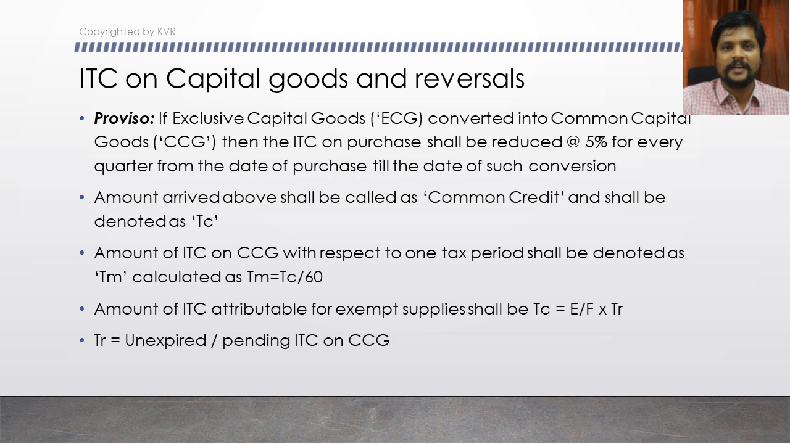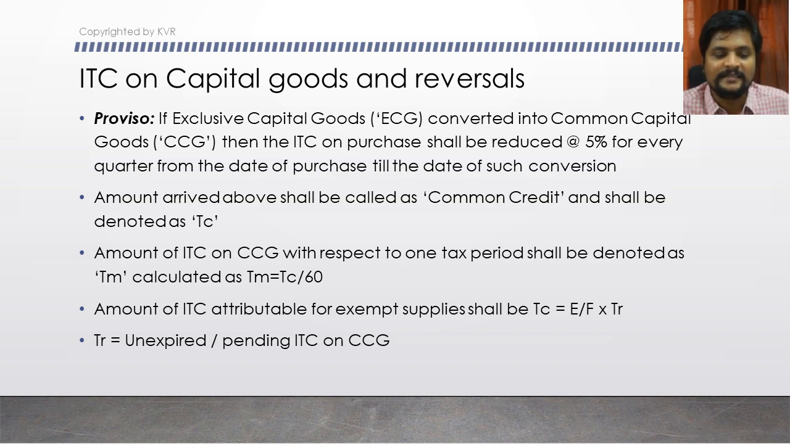The ECG I am referring to here could be for both scenarios. It could be either exclusively used for providing outward taxable supplies or exclusively used for providing outward exempted supplies. Whatever the case may be, if it is converted into common capital goods, then we have to arrive at the amount of ITC available at the time of conversion by reducing 5 percentage points for every quarter from the date of purchase. Okay, the amount arrived above shall be called common credit, and that will be denoted as TC.